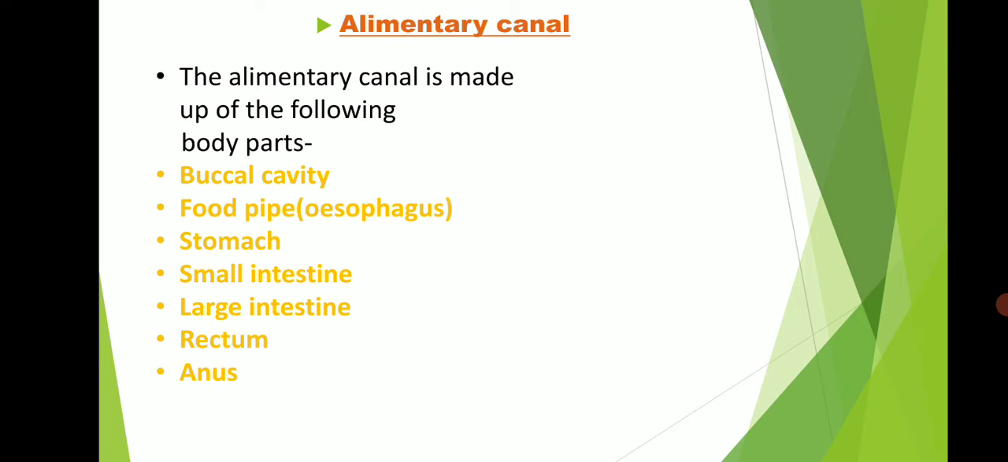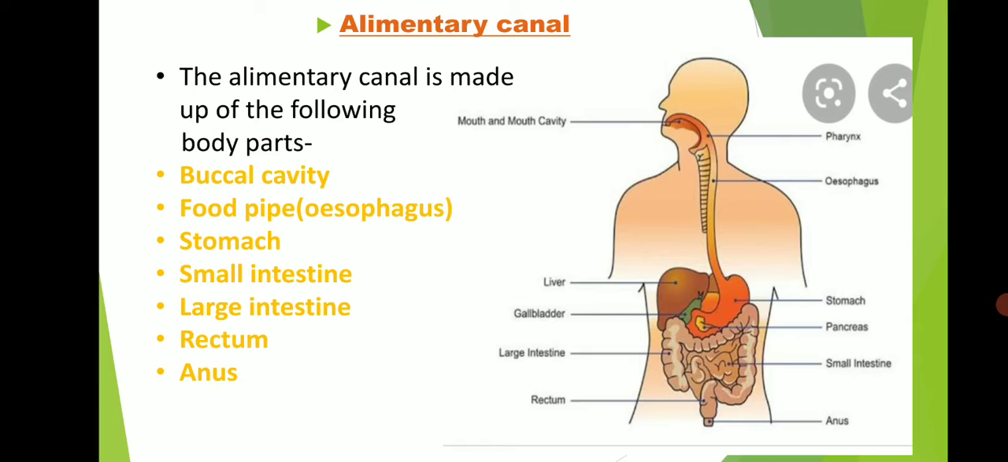Now the topic is the alimentary canal. The alimentary canal is made up of the following body parts. These body parts are: first is the buccal cavity or mouth, food pipe or esophagus. Next stomach, then large intestine, then small intestine, and in the last it's rectum and anus.